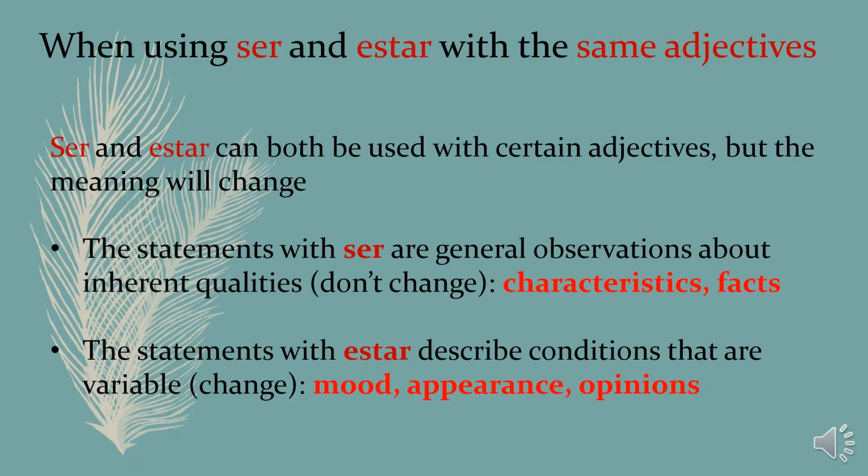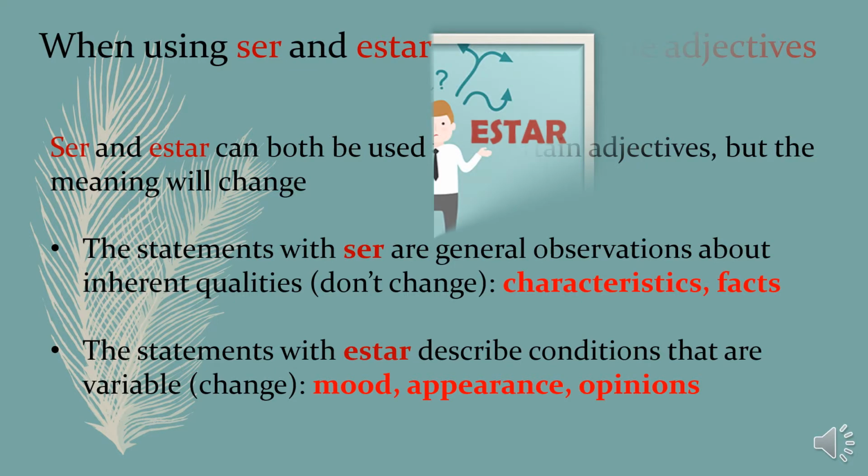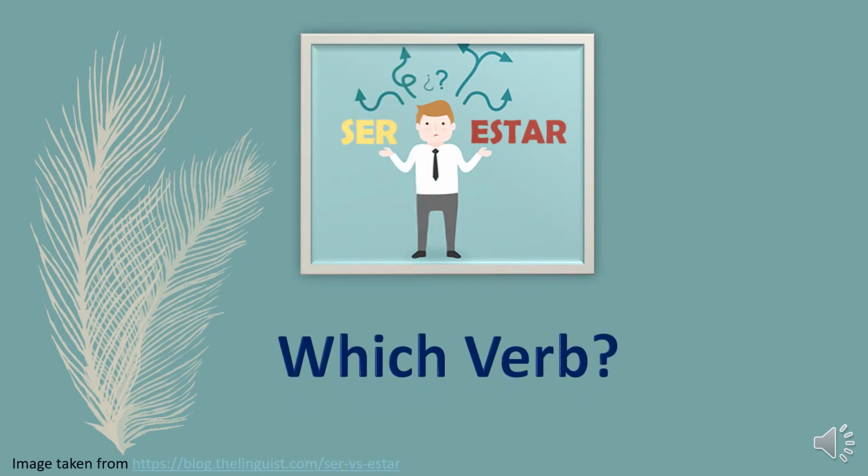Now we are going to see that both ser and estar can be used with some same adjectives. And when this happens, the meaning of the adjective changes. So, the statements with ser are general observations of inherent qualities, like characteristics that don't change, and also facts. The statements with estar describe actions that are variable, such as when referring to mood, appearance, and opinions. So, which one should we use, ser or estar? We're going to study some of the adjectives that can be used with both verbs. But remember, the meaning changes according to the verb that we use.